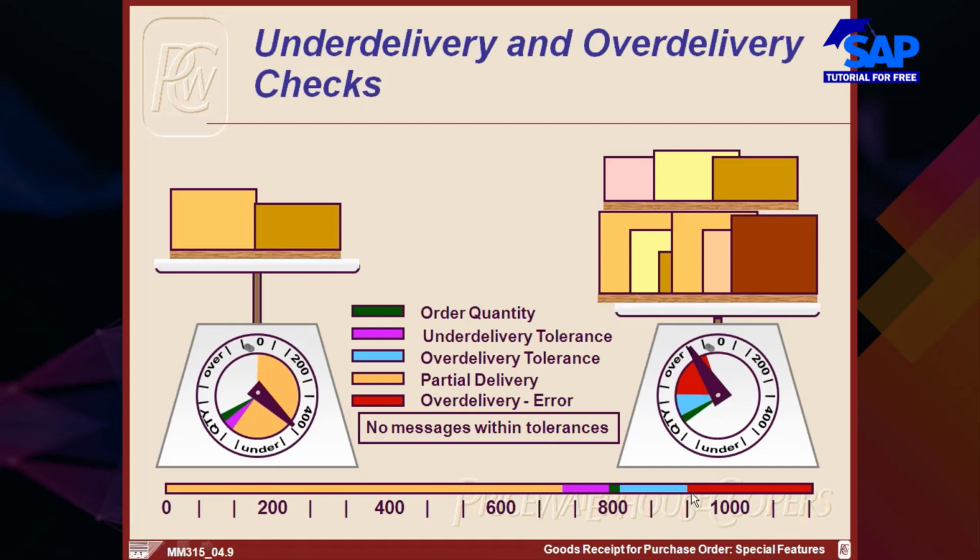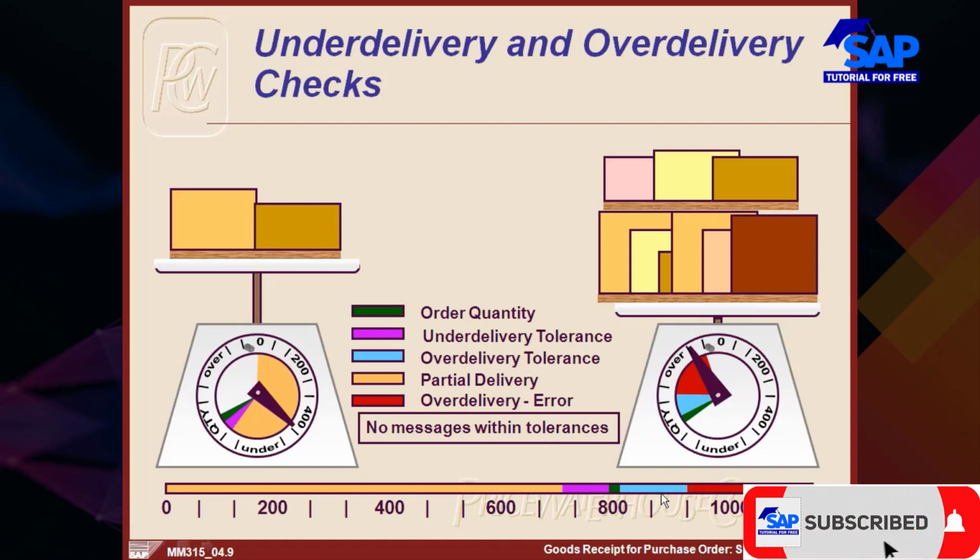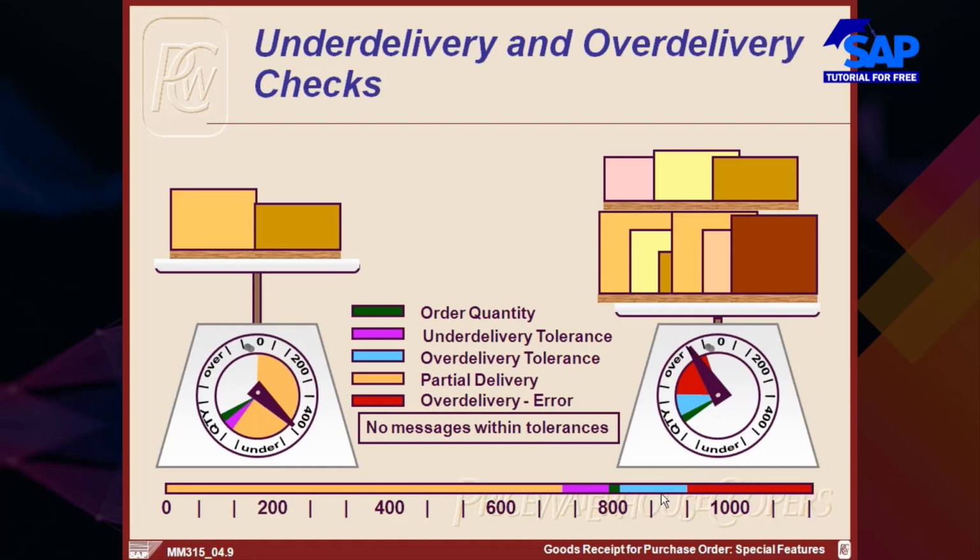Similarly, on the higher side, if you say 10% of over delivery is acceptable, you set this. 10% of 800 is 80, so up to 880, the system will not give you any message. Beyond 880, the system is going to give you a message saying that the quantity is exceeded by so and so. That is called under delivery and over delivery tolerances.